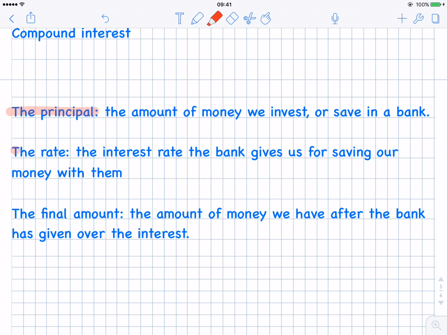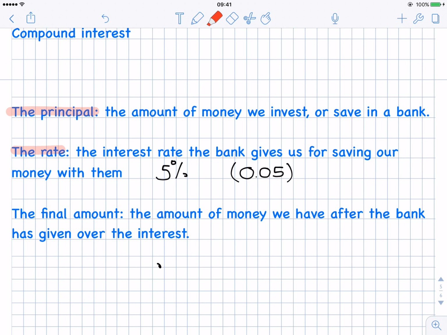The rate, or the interest rate, that's the amount the bank is going to give us, and it's generally going to be 4 or 5 or 7.5 or something like that, that amount as a percentage. And just to remember, if it's 5%, you might see that written as 0.05 when you write it as a decimal, because as a decimal 5% is 0.05. Remember, 5% is just 5 over 100, and 5 divided by 100 is 0.05.